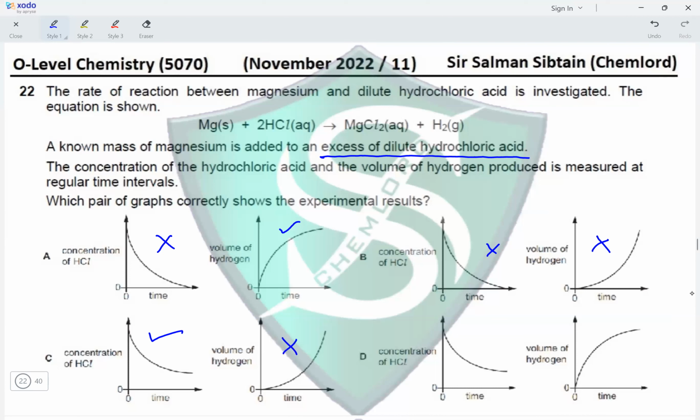No. Option D, the concentration reaches a particular value when the reaction ends. Yes. And gradually the volume of hydrogen increases until it reaches a maximum value where it becomes still, or rather a plateau region is reached. So this is also correct. So for this question, option D is the correct option.